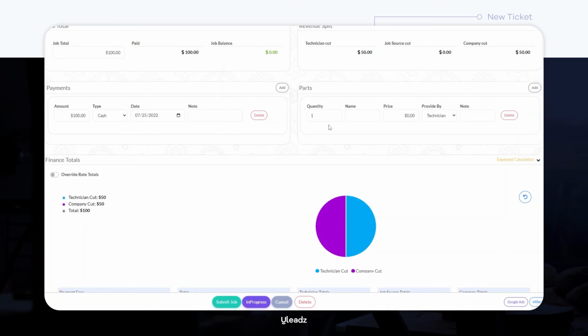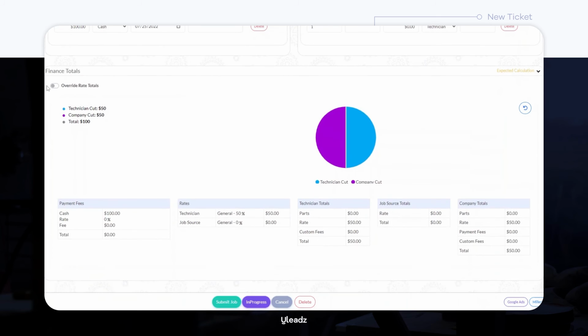Parts. Will any parts be needed for this job? If so, you can establish the quantity, the name of the pieces, the price, and if it was the company or the technician that provided the part, plus any additional helpful notes. Right off the bat, you'll have a finance total report that establishes the total monetary amount generated by the job, and the company cut along with the technician's cut, payment fees, rates and totals broken down below.